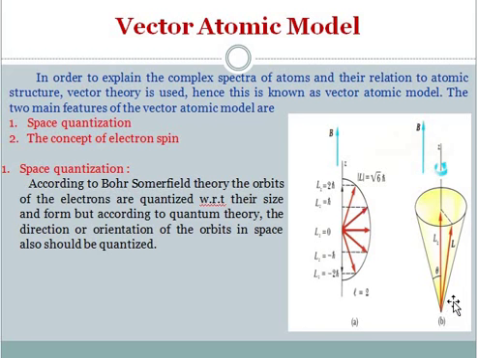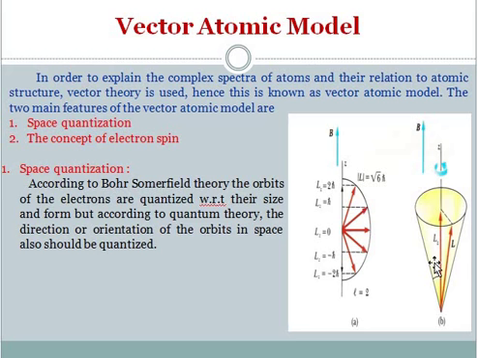As we all know, an electron is a negatively charged particle. It is revolving around the nucleus. A charge when it moves constitutes current, so it constitutes a magnetic field. Hence the electron acts as a teeny magnet. When it is subjected to an external magnetic field, instead of revolving only around the nucleus, the electron starts revolving about the external magnetic field. That is the orientation of the orbits that it shows.